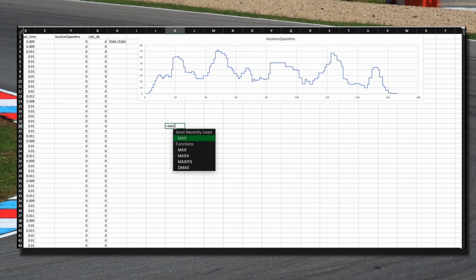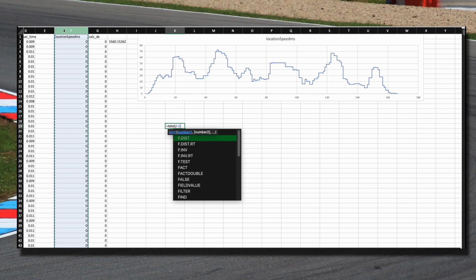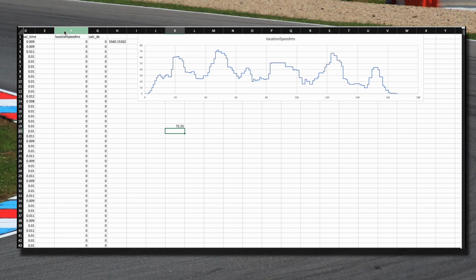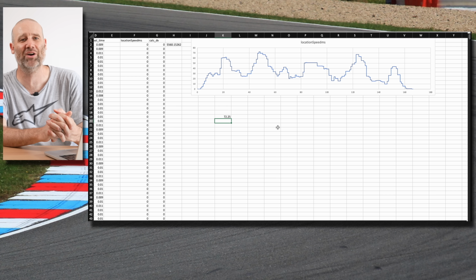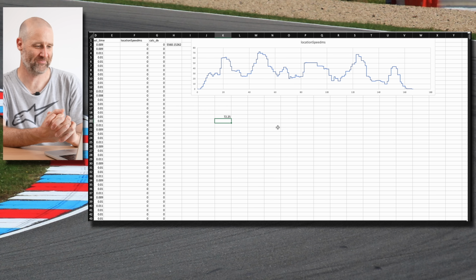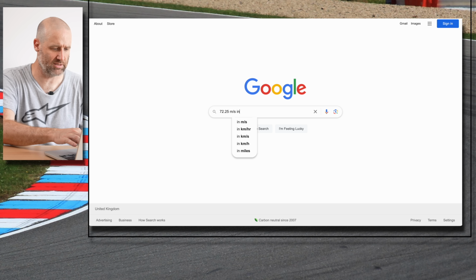But before we move on, you know what? I wonder what my max speed was. Let's find out. The maximum of all the speeds, and this will be in meters per second, was 72.25. And I think that's gonna be pretty accurate. So let's just look that up now. Okay, 72.25 meters per second in kilometers per hour.